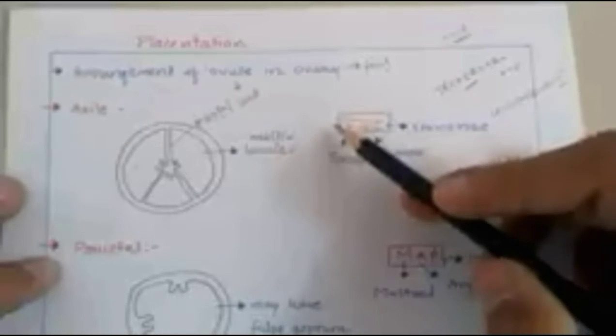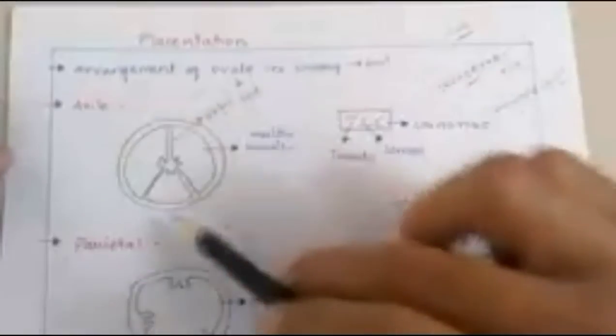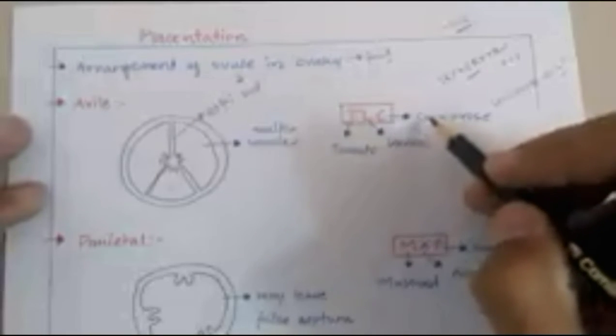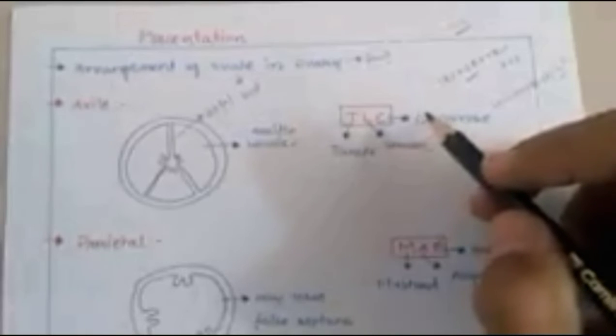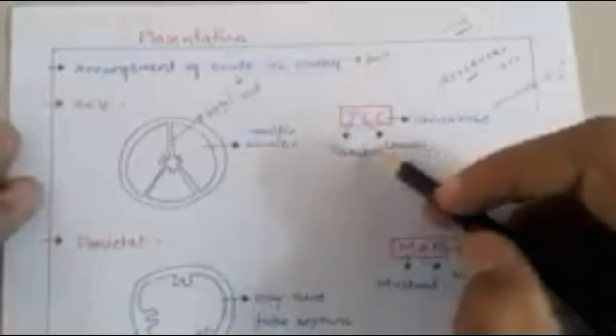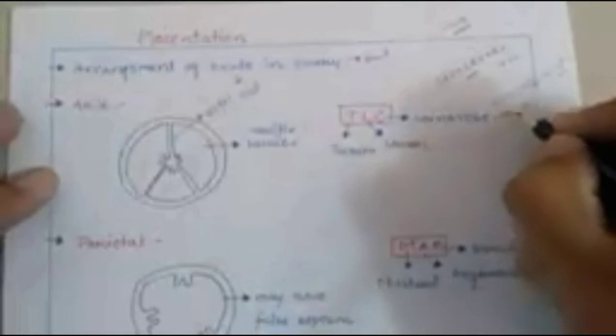There are many ways to remember the term TLC, where T means tomato, L means lemon and C means China rose. When you cut a lemon or tomato, you have seen many times that its interior looks like this, with many locules, so you can easily memorize tomato and lemon. There are some difficulties with China rose, because I don't think many of you have cut a China rose like this. So remember the trick T, L and C: tomato and lemon you know very well are axile placentation having many locules, and you have to remember the single one, China rose.